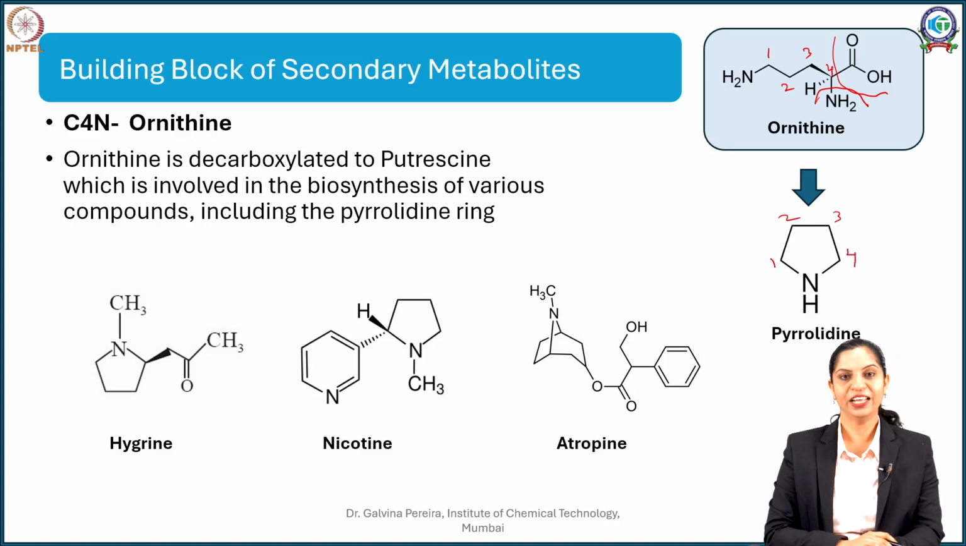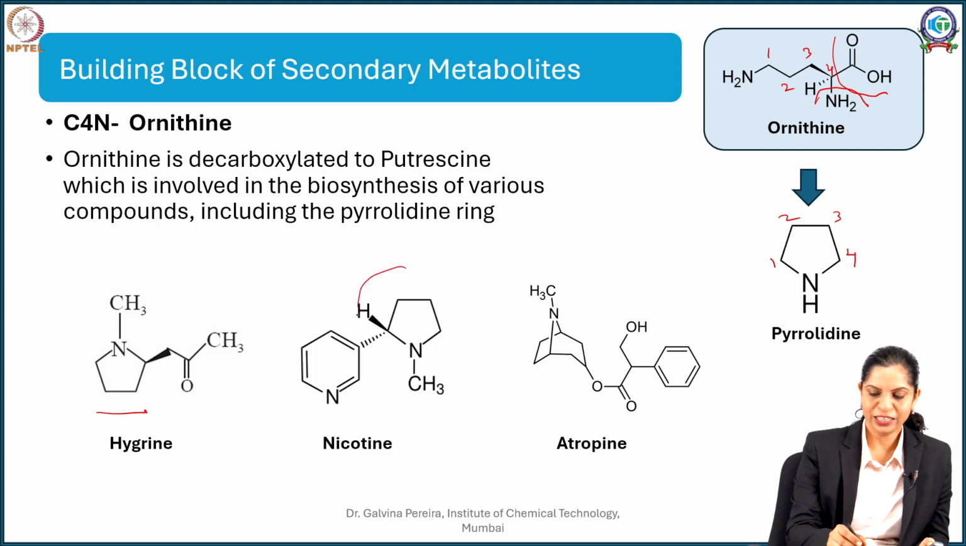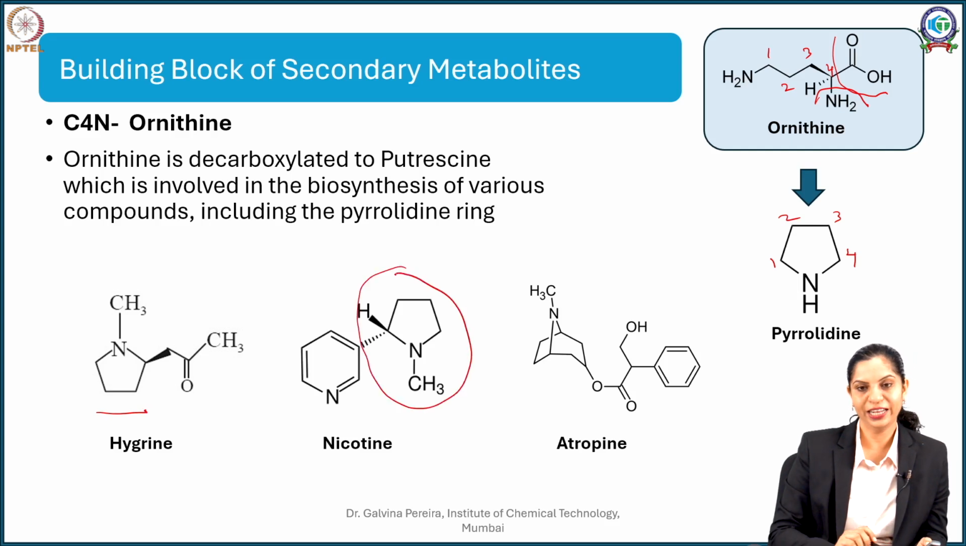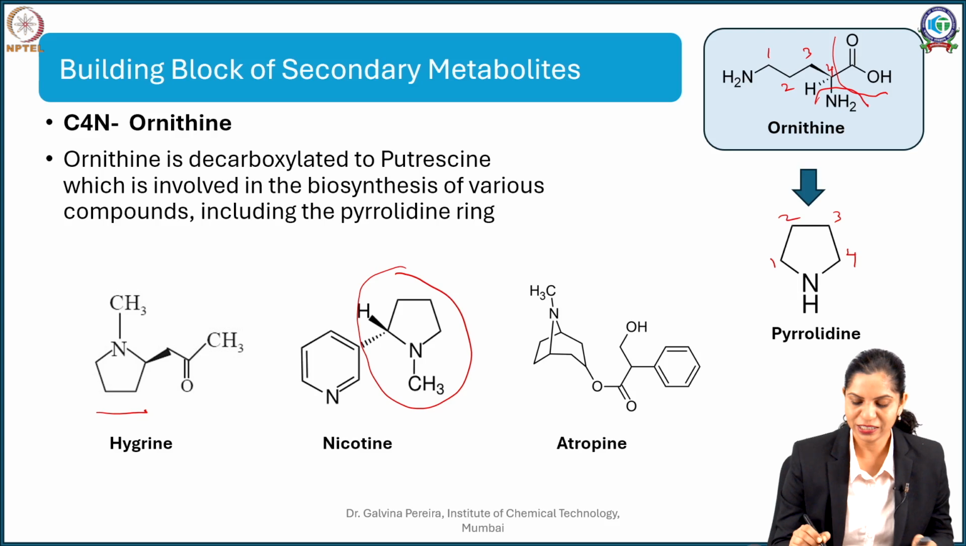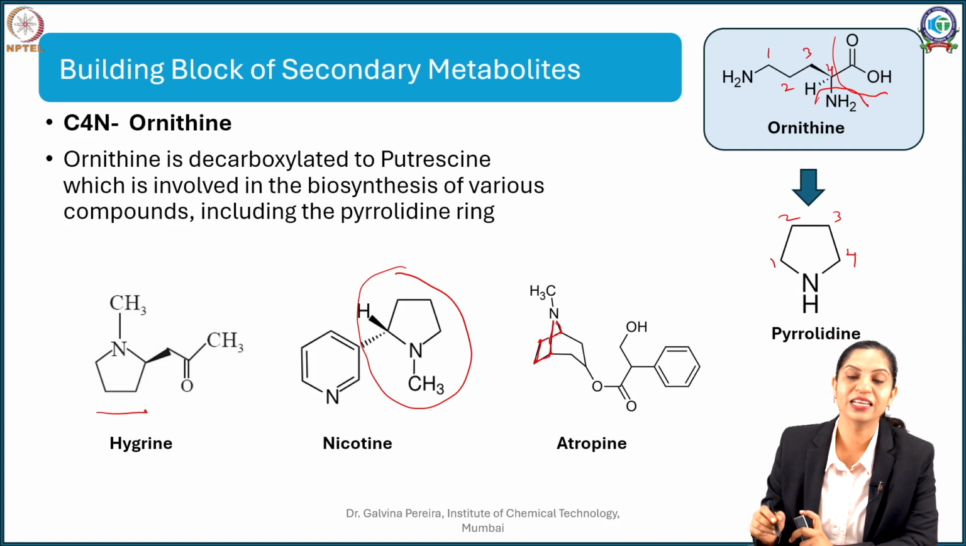Now, this pyrrolidine nucleus is involved in the biosynthesis of numerous alkaloids, which include hygrine, nicotine, especially this functionality of nicotine, and atropine. In atropine, it is difficult to visualize, but let us try. So, this is your 1, this is your 2, this is your 3, this is your 4, and this is your 5-membered ring system. This is a fusion of a 5-membered plus 6-membered ring system, wherein the 5-membered ring system is contributed by the amino acid ornithine.